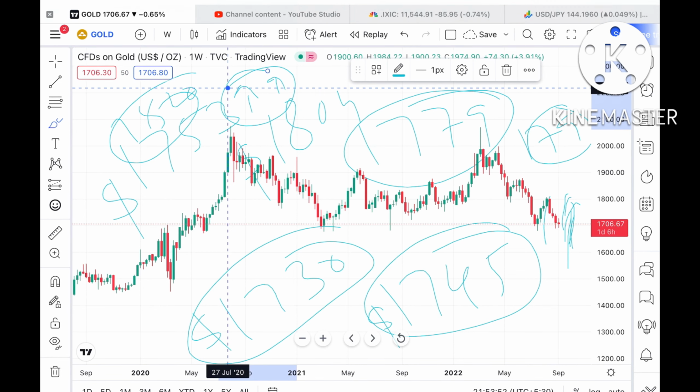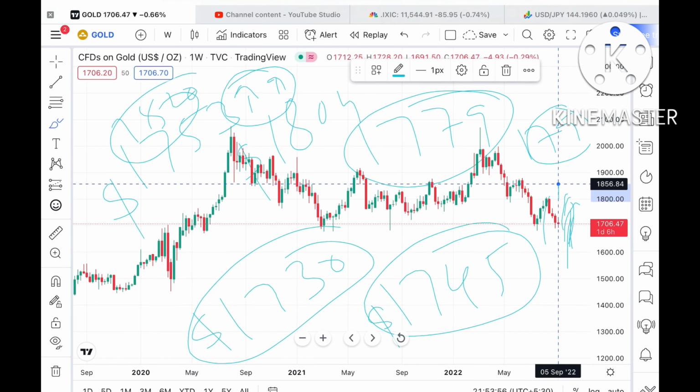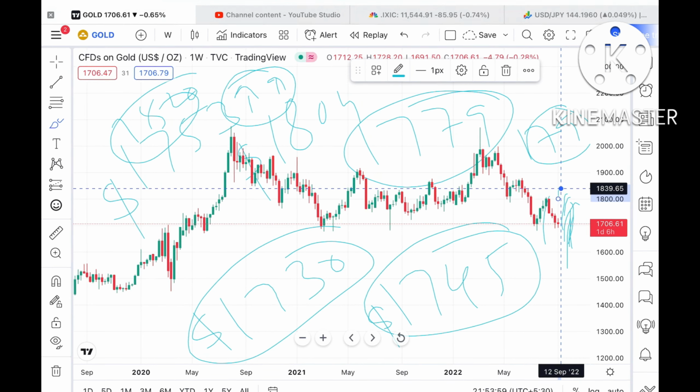So keep this in mind. If the price goes above 1820, there is a probability that we can see a cup pattern forming. So the probability is high that it can move further upside.